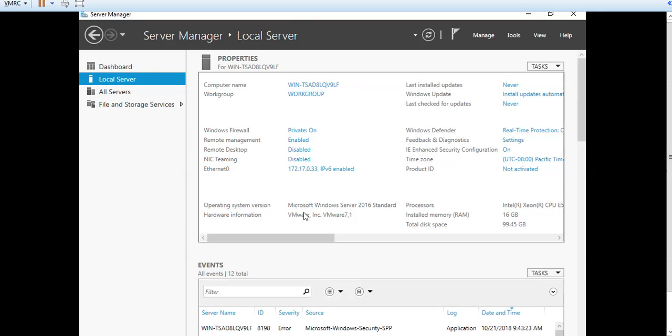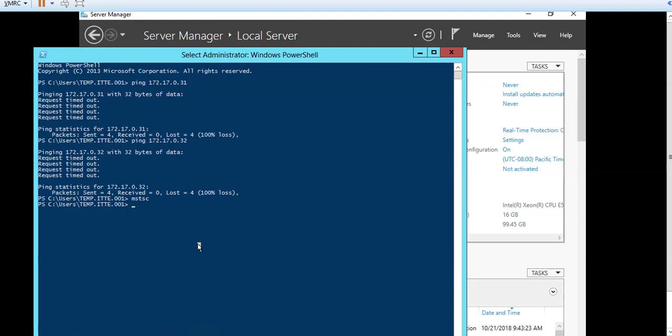Now we can see whether we are able to remote desktop, MSTSC, to this server or not. So let's try for that.